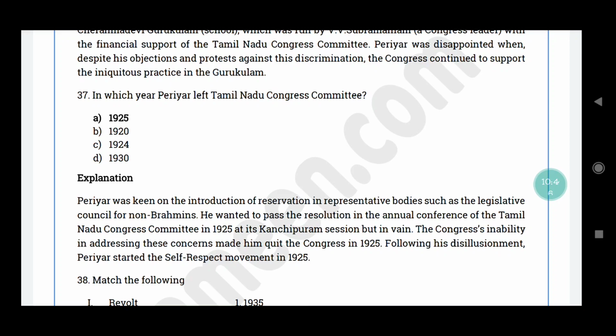Periyar was keen on the introduction of reservation in representative bodies such as the Legislative Council for non-Brahmins. So he wanted to pass the resolution in the annual conference of the Tamil Nadu Congress Committee in 1925, which was held at the Kanchipuram session. But he was not able to convince the members of that resolution. So given Congress's inability to address it, he quit the Congress in 1925. Following his disillusionment, Periyar started the self-respect movement in 1925.